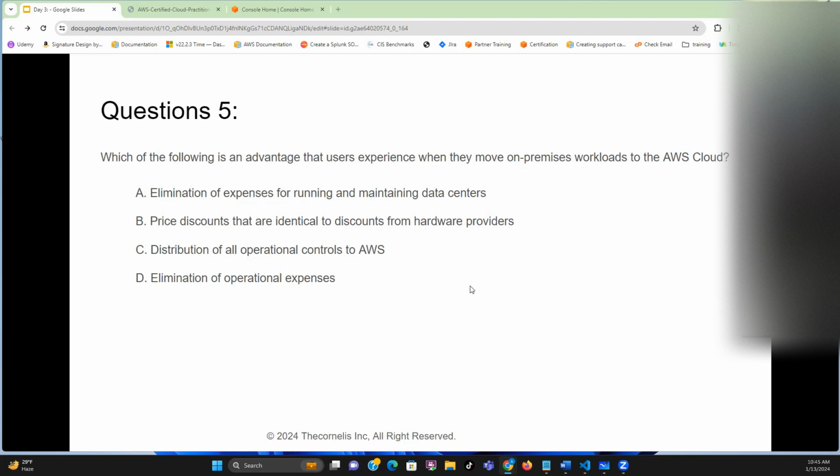Elimination of operational expense is not true, because this is one of the costs that you incur when you move to AWS. Your capital expense or fixed expense will now turn into operational expense. So by default, I will eliminate C and D. That is the best practice. Then I am left with 2. So which of these 2 is the best option? A.